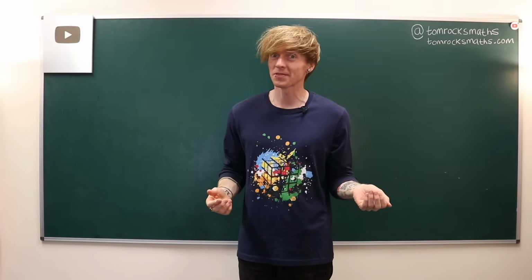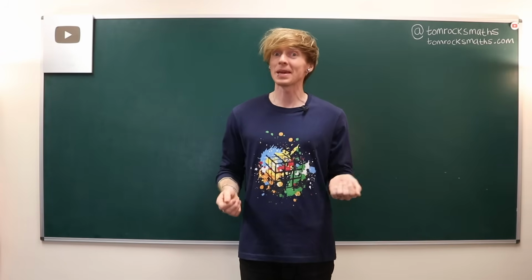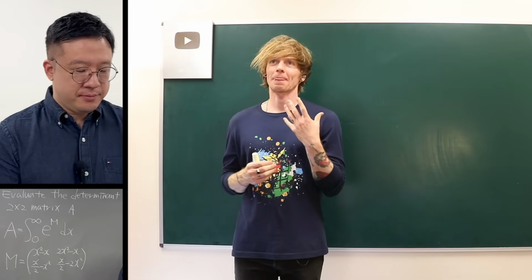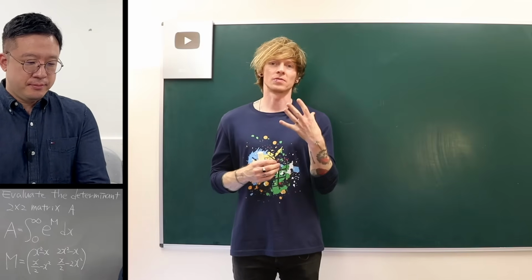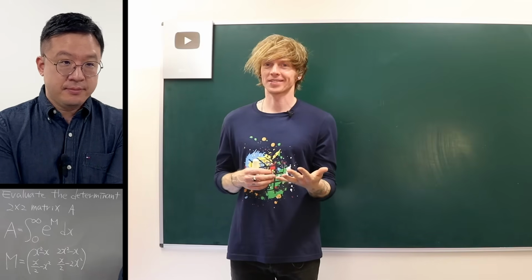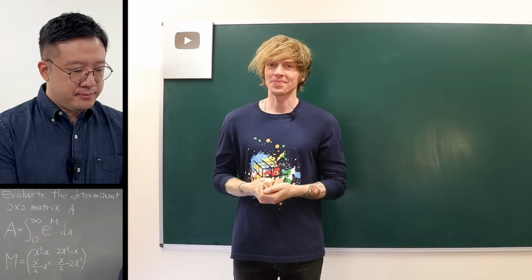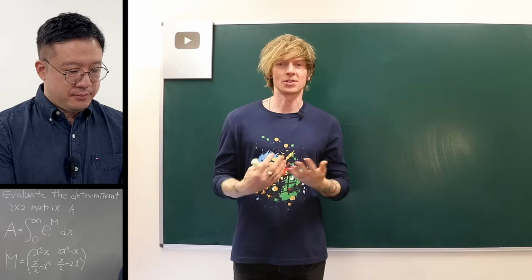Right, that's probably enough stalling. Let's see how I get on with PK's determinant problem. Okay, so step one here to me feels like we need to make sense of e to the power of a matrix, right? So we've been given this 2x2 matrix M, and at this point I don't really care too much about what that is.